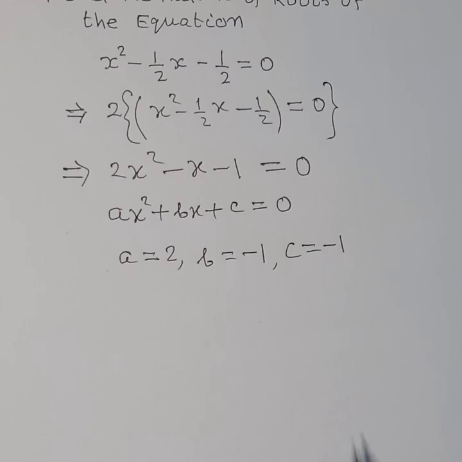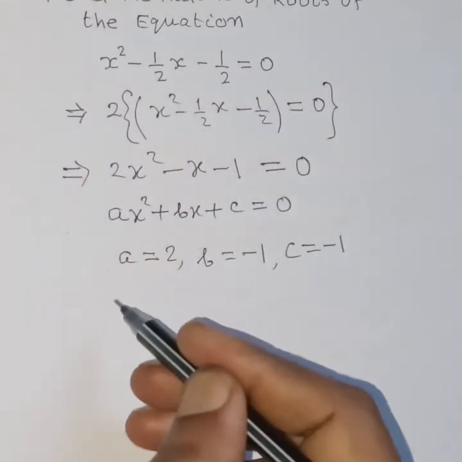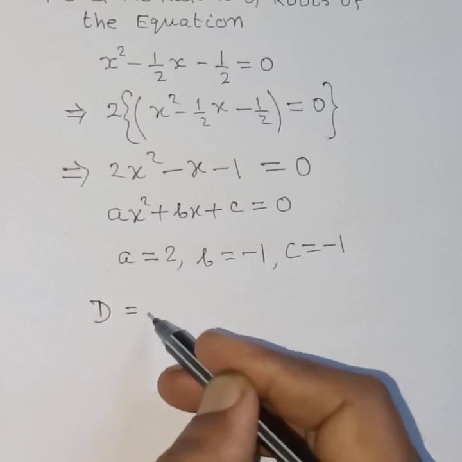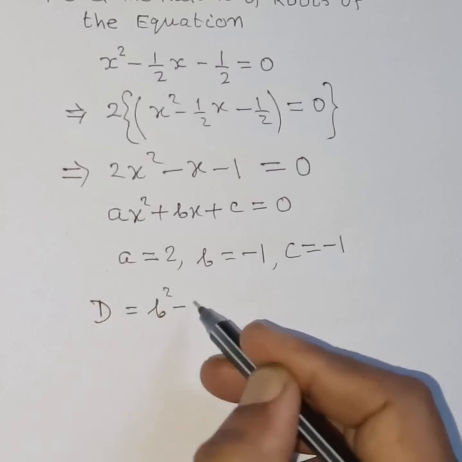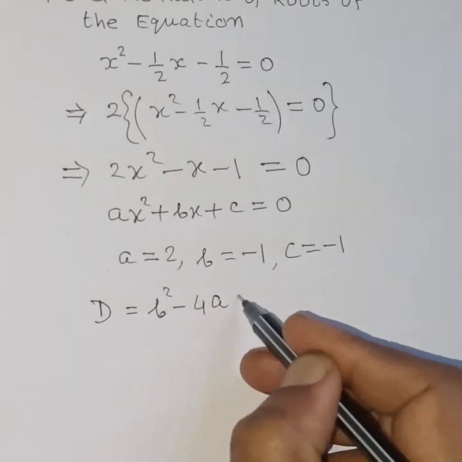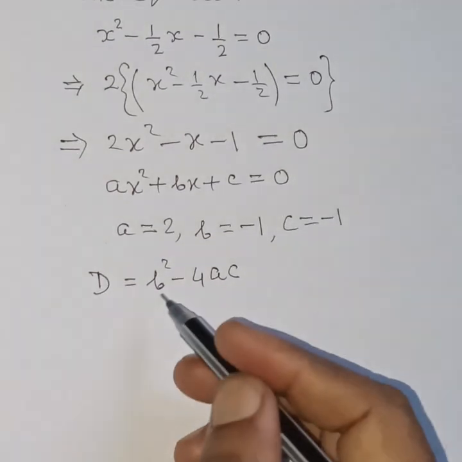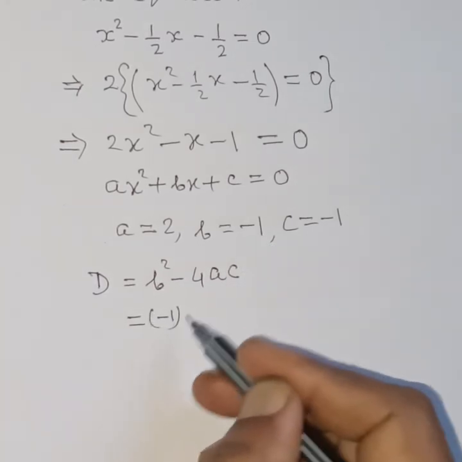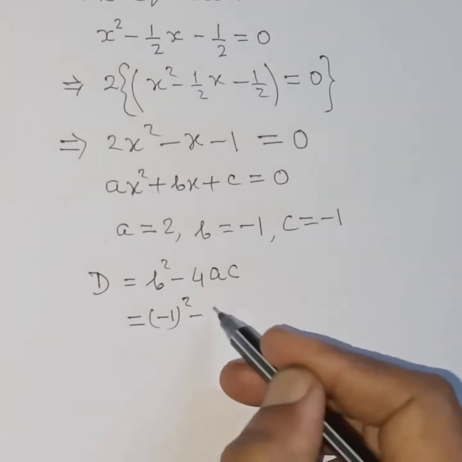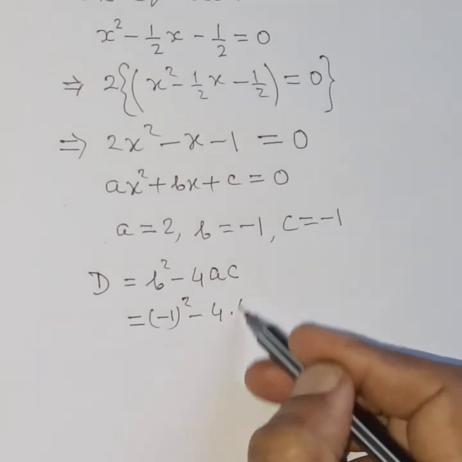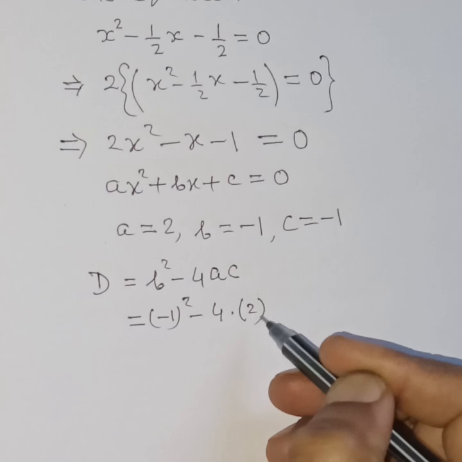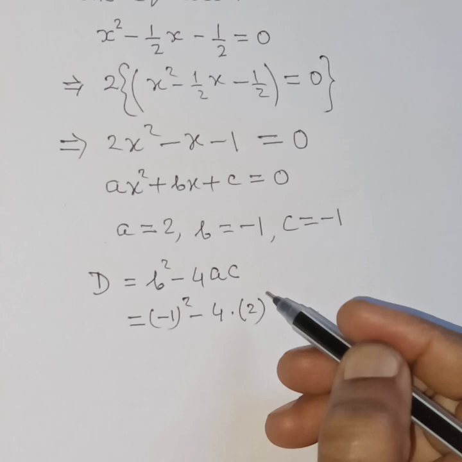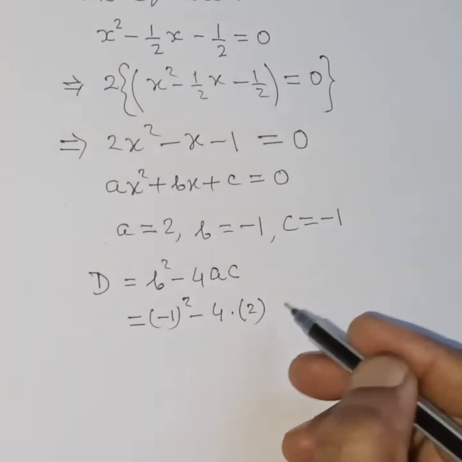Now discriminant of this equation D is equal to b square minus 4ac. Therefore it will be b is minus 1 whole square minus 4 into a is 2 and c is minus 1.